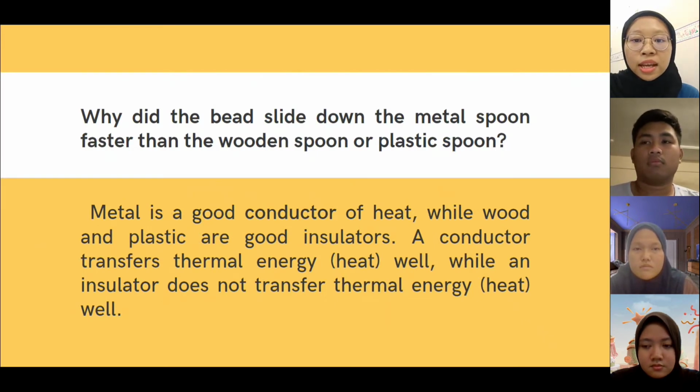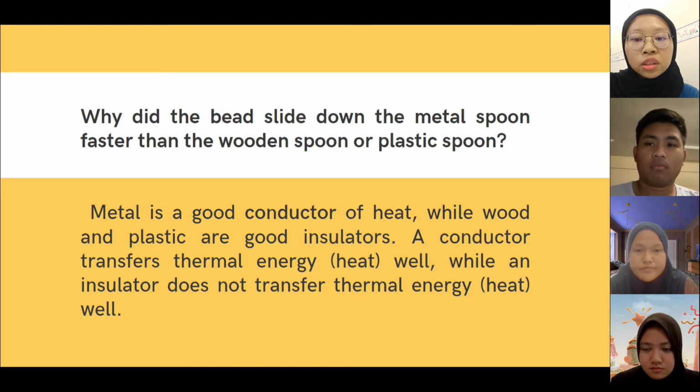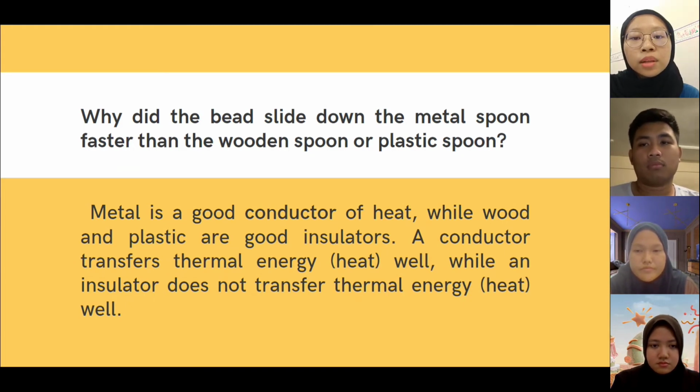Why did the bead slide down the metal spoon faster than the wooden spoon or plastic spoon? Metal is a good conductor of heat, while wood and plastic are good insulators. A conductor transfers thermal energy, which is heat, well, while an insulator does not transfer thermal energy, heat, well.